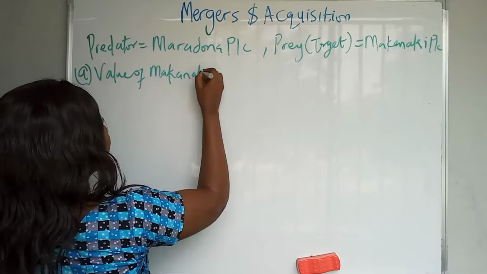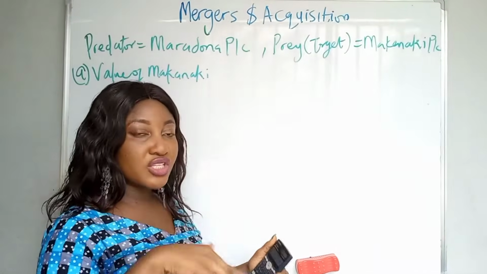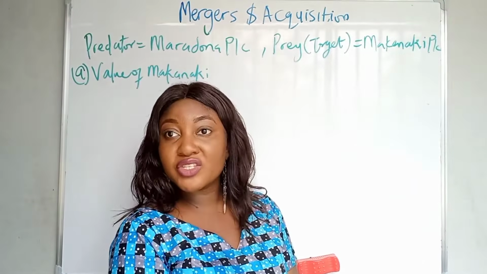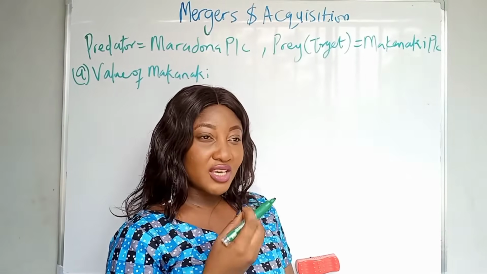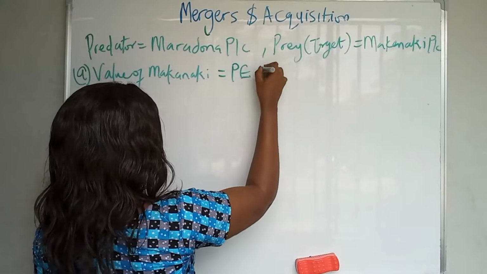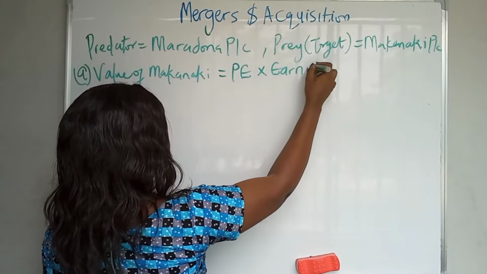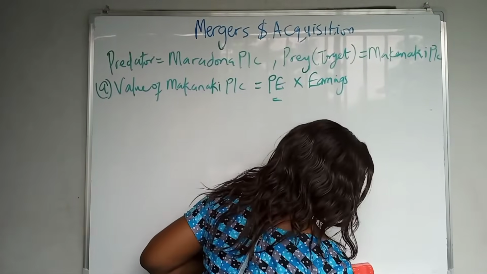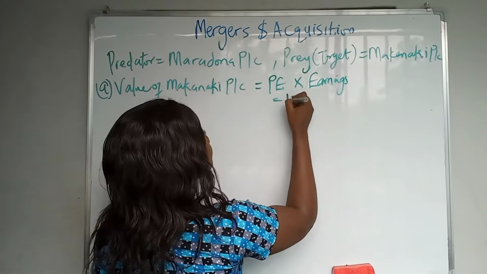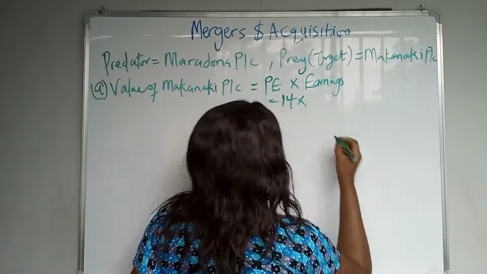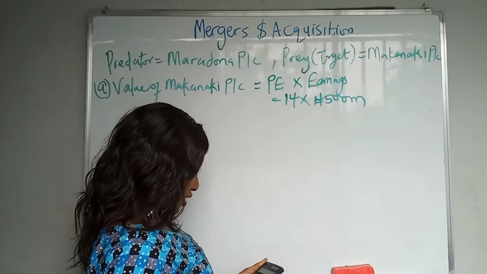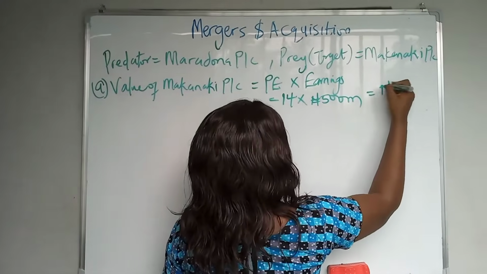So how should you value it now? How would you value Makanaki? Based on the information they gave you, it means you're going to use what? The income basis method. And under the income basis method, you are using the PE ratio method. The information that they gave you helps you to know the method to use, because normally you should not know, right? So the PE ratio for Makanaki is what? It said here that Makanaki has a PE ratio of 14 and earnings of 500 million. Okay, so 500 multiplied by 14, that gives us 7,000 million.